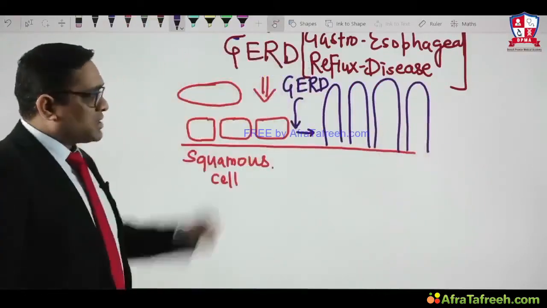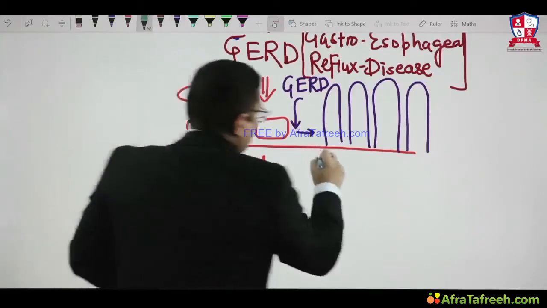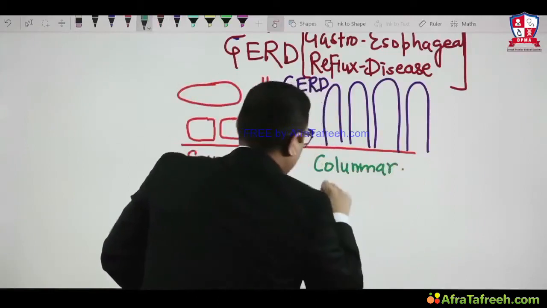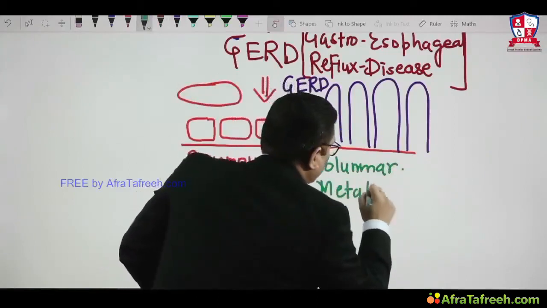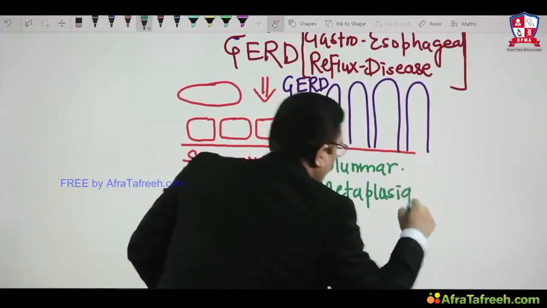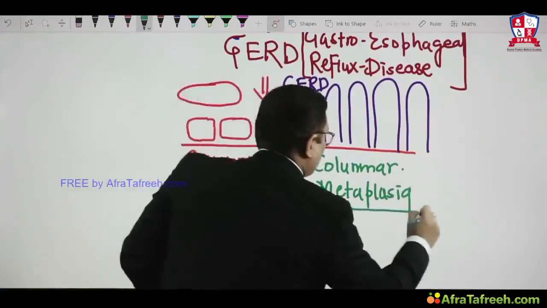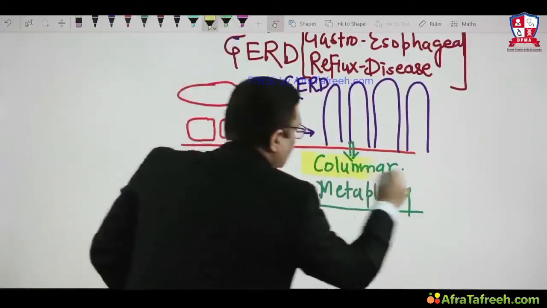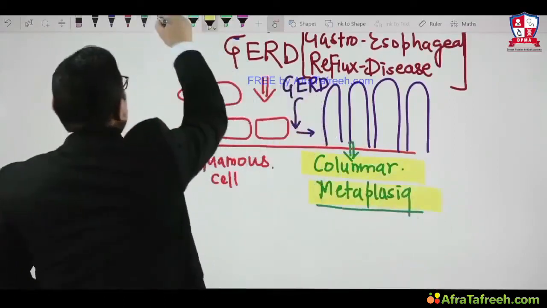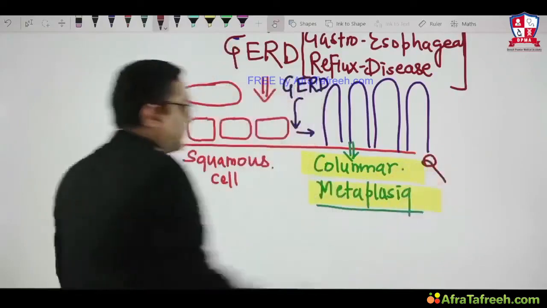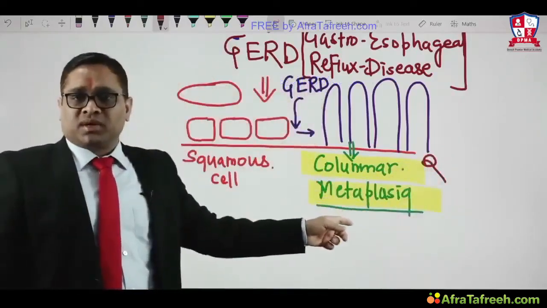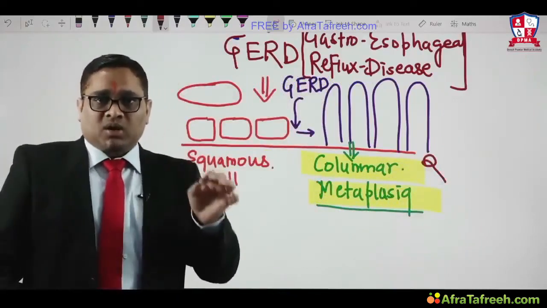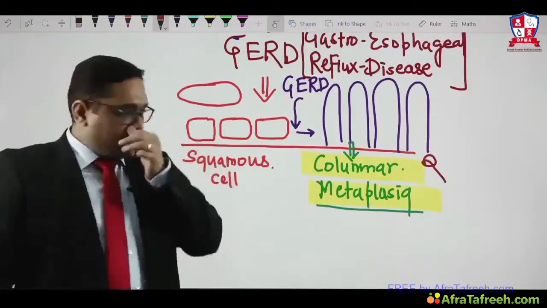So this is how a columnar cell will be formed, and that is why this metaplasia is known as columnar metaplasia. If you remember, I told you earlier that the metaplasia name is given on the basis of the end outcome of the cell. So what is Barrett's esophagus? That was a question in DNB and All India exam. It's a columnar metaplasia of the esophagus. Remember this point.